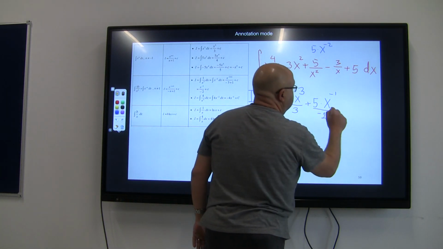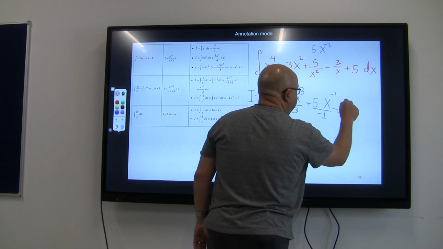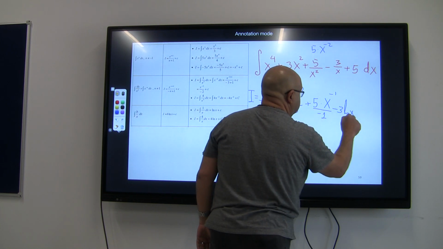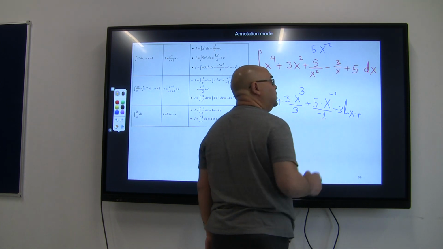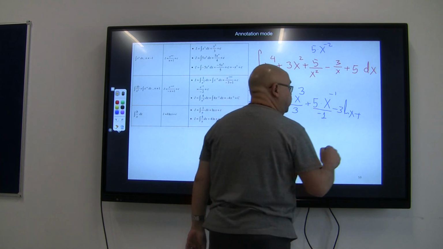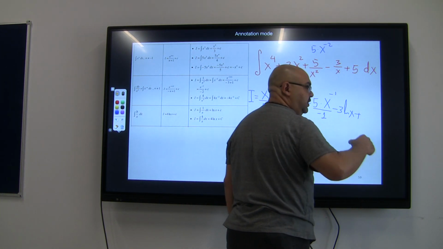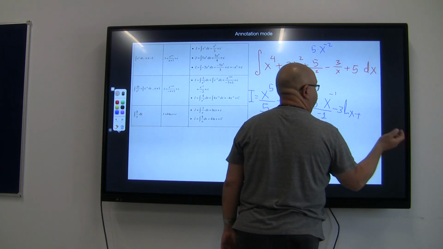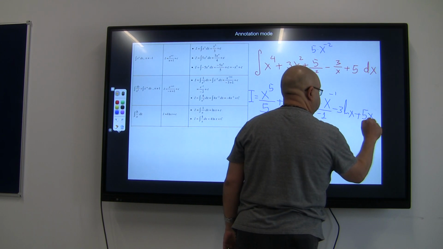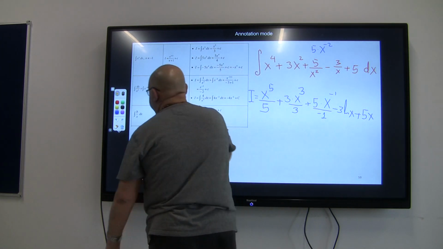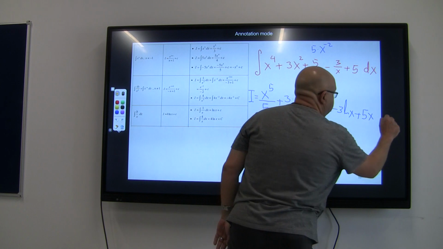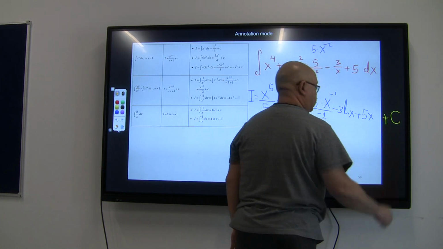So it's going to be negative 3 ln x. Then plus, this is a constant number. In integration, it's b, so its integration is going to be b times x. So it's going to be 5x. Don't ever forget plus a constant.